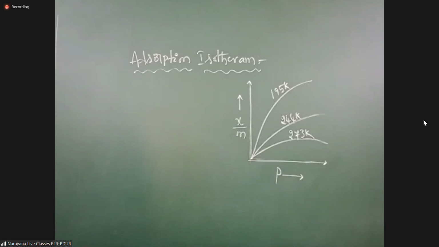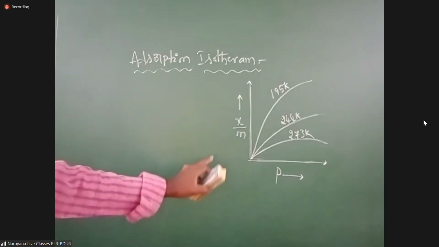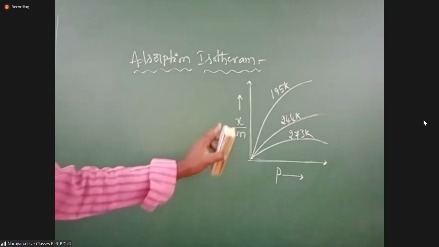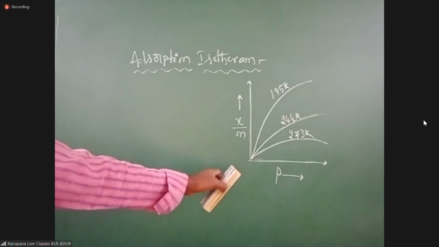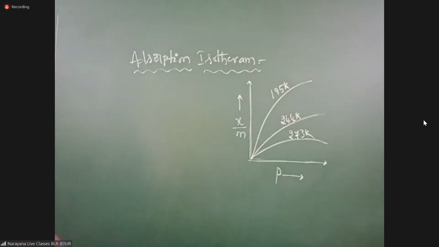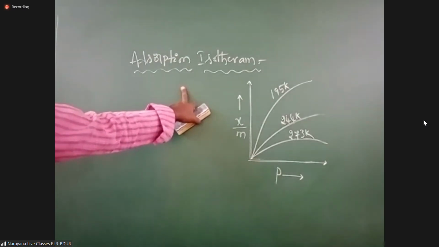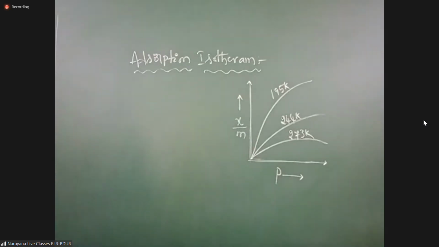See, what is meant by adsorption isotherm? It is the mathematical expression that relates the amount of the adsorbate, x, adsorbed on the adsorbent, of mass m, at constant temperature. Then that is known as adsorption isotherm. Is it clear, students?